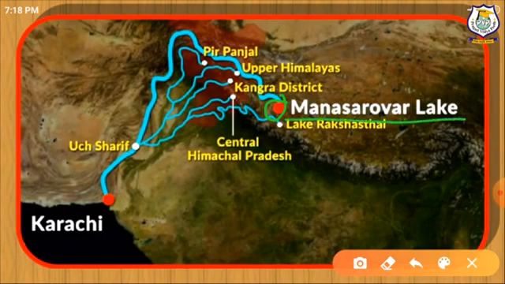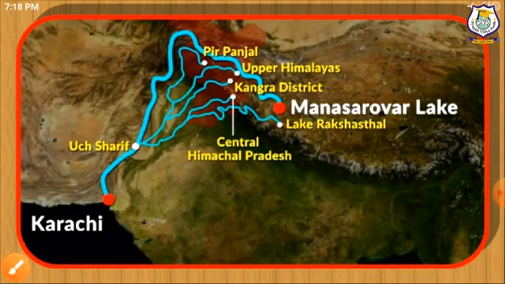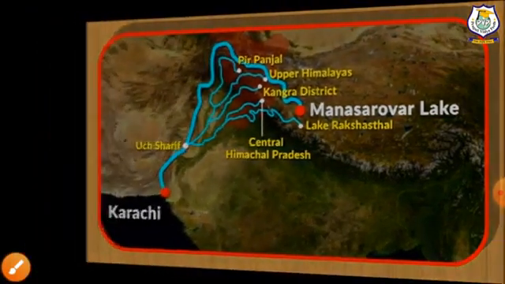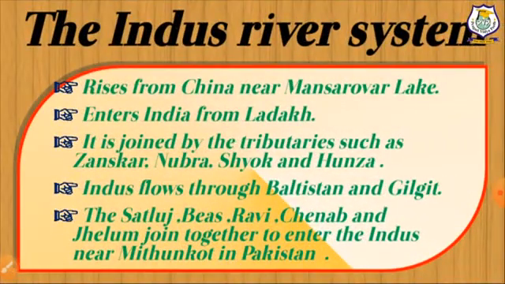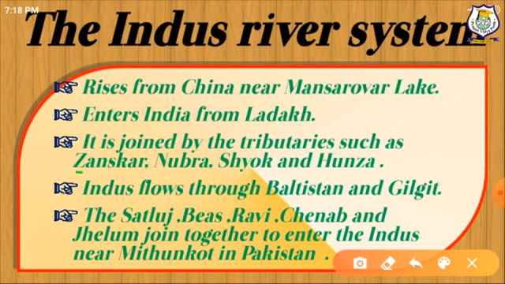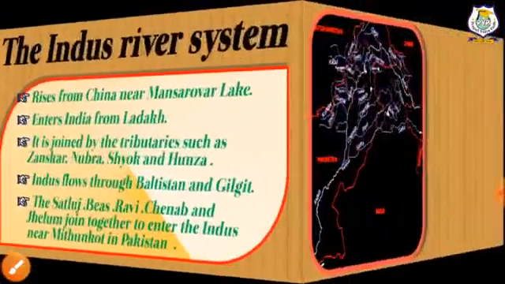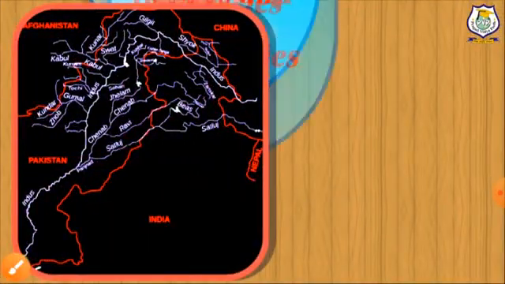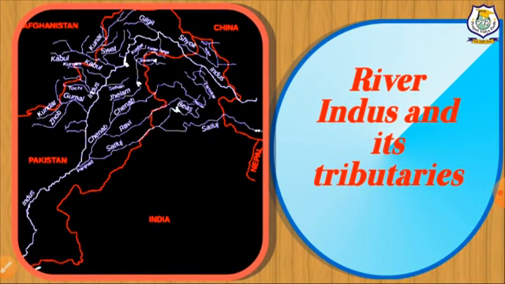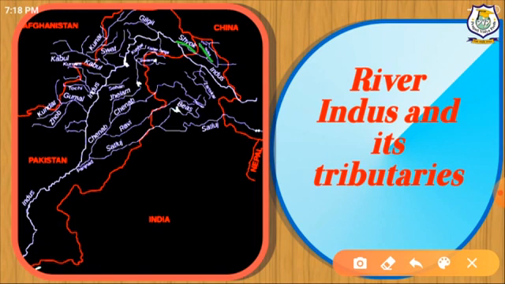Then it enters India through Ladakh. The tributaries which are coming from Tibet to India are Jeskar, Nubra, Shyok and Hunja, which together join Indus in Kashmir. So these are the right bank tributaries of river Indus. You will see Shyok, Nubra, Jeskar and Hunja near Gilgit.